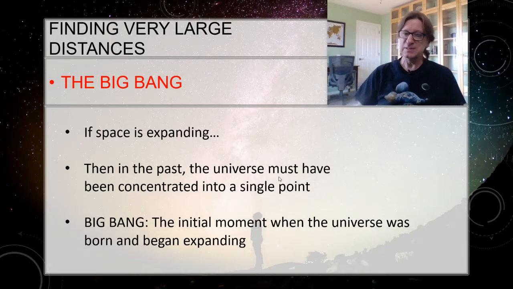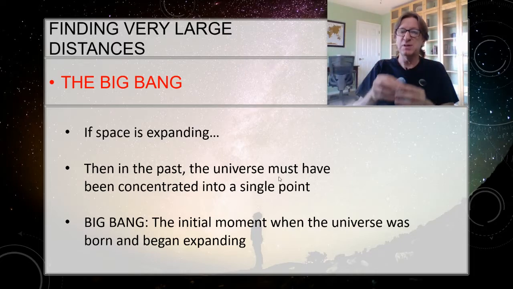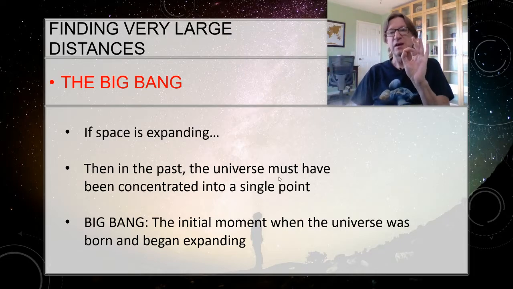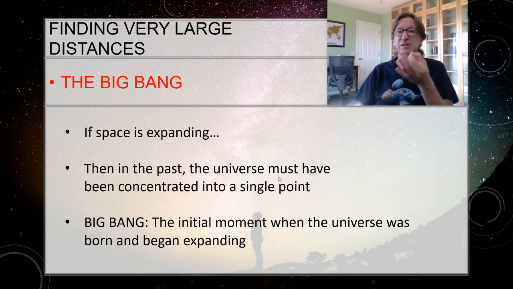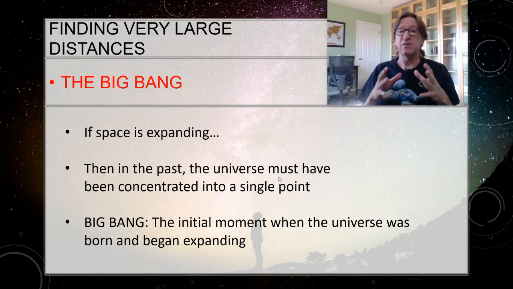So if space is expanding, then if I run the clock backwards, everything must have come down to an initial point. This idea was actually mockingly called the Big Bang, the thing you say the universe was created from. Because for over 100 years, more than about 100 years ago, we thought that the universe was just constant. It never changed. It had always been here. It was always going to be the same.